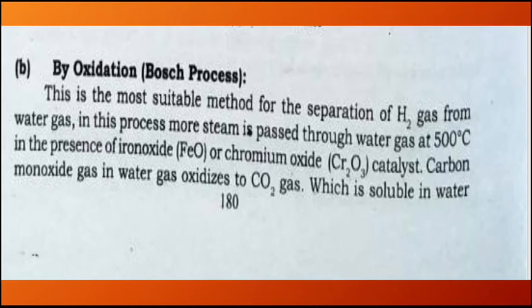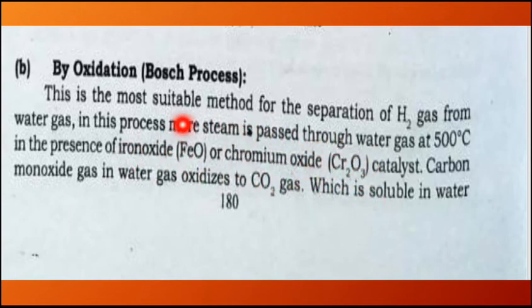Now if we want to separate hydrogen gas from water gas, the most suitable process for this separation is the Bosch process. And what we do in this process, more steam is passed through water gas at 500 degrees centigrade in the presence of iron oxide or chromium oxide. Now what are these two chemicals? Iron oxide, that is FeO, and chromium oxide, that is Cr2O3.